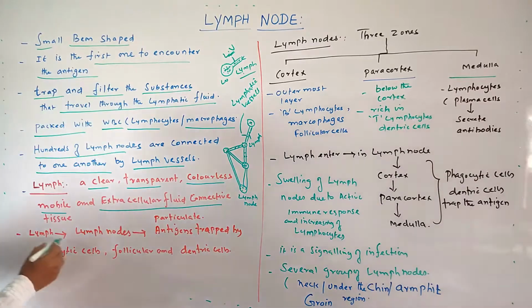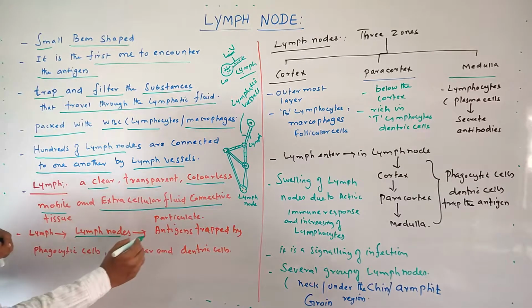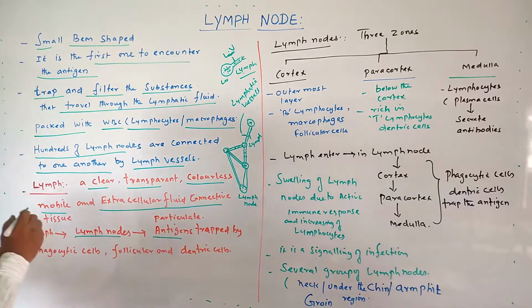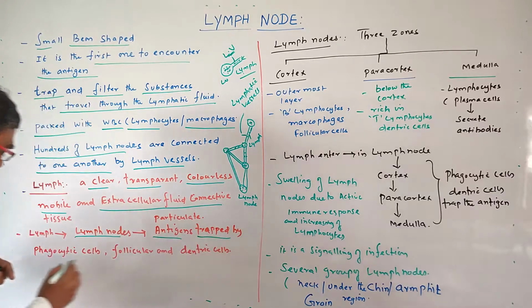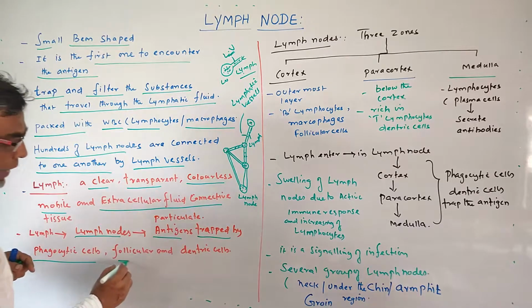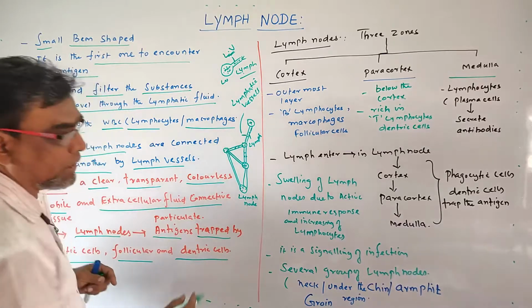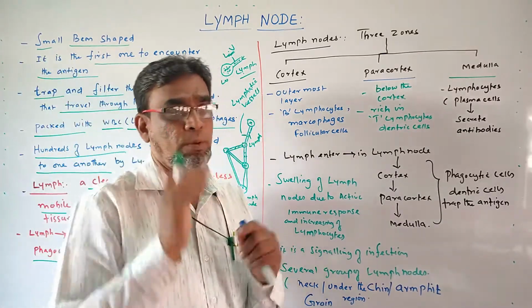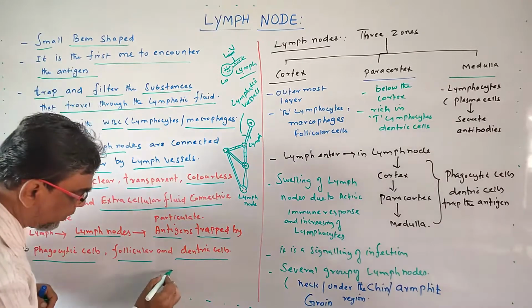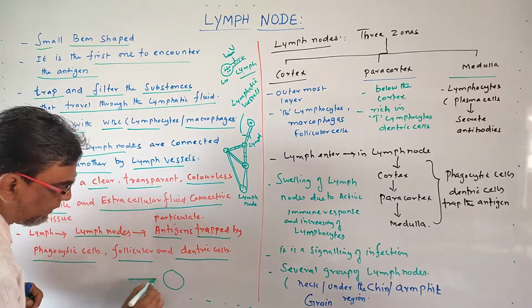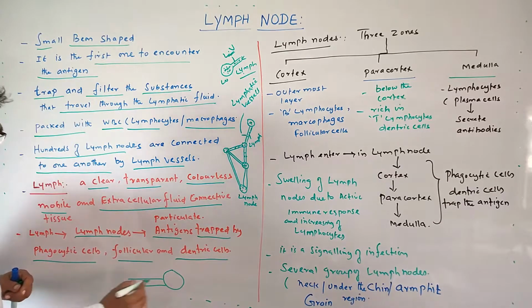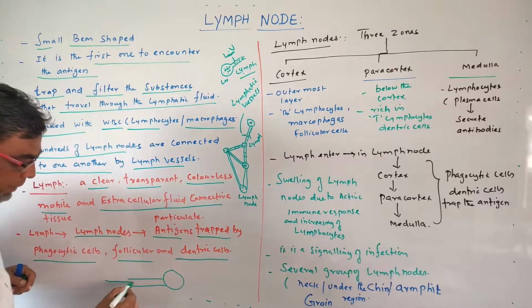So when lymph enter the lymph nodes, the antigens which is present in the lymph trapped by phagocytic cells, follicular cells, and dendritic cells which is present in the lymph node. Okay, so this is the lymph node, lymphatic vessel, lymph node, lymphatic vessels, lymph enter.